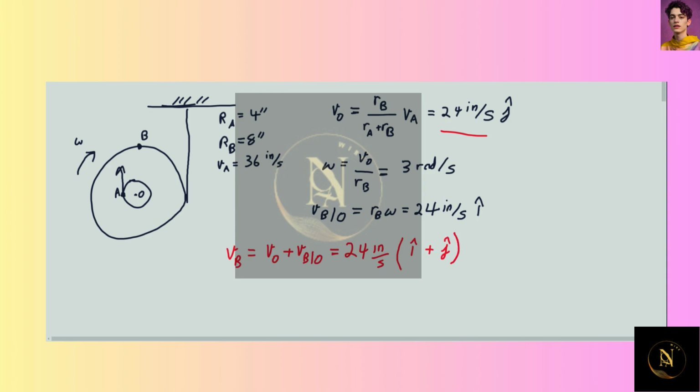So if we want to find the magnitude of this, we can just take the velocity of B dotted with itself, and then take the square root of it. So we would find that the magnitude of VB is just 24 inches per second times the square root of 2 in this case, which would give us about 33.9 inches per second for a magnitude.